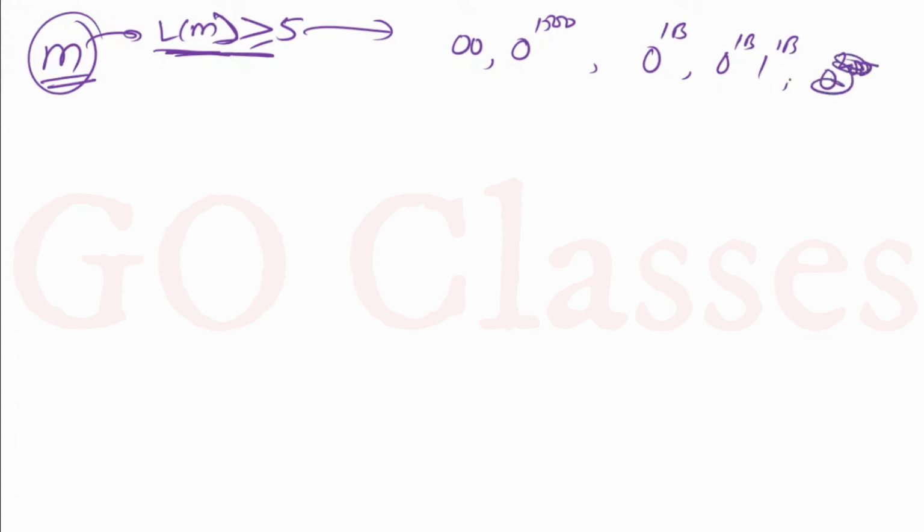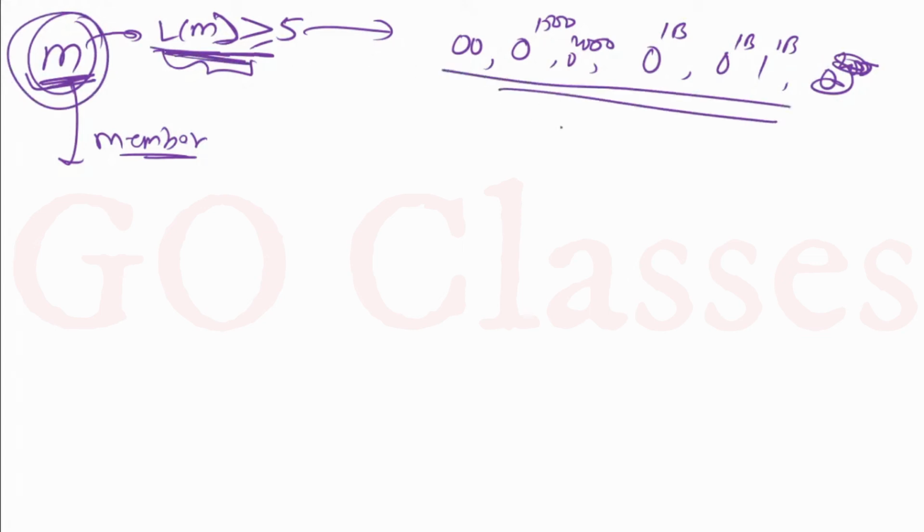So you are giving me a Turing machine M, a member of the language. I am the Turing machine, and I am taking this M, which already accepts at least 5 strings. There may be many other strings, we do not care, but at least these 5.